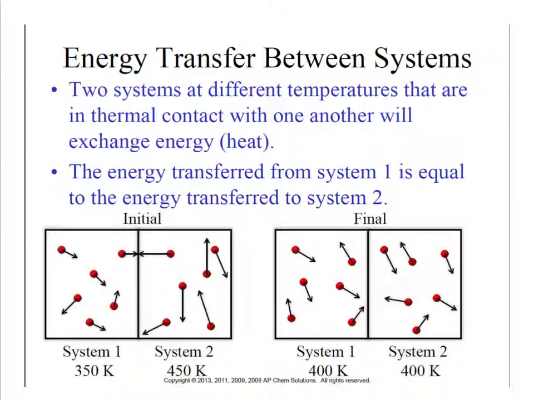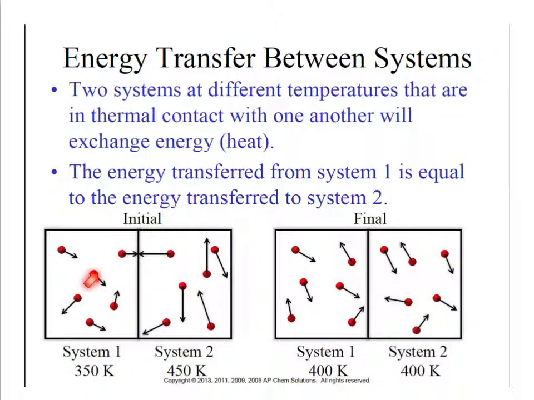Now they're going to continue to exchange heat until they have reached a point where they're the same. And at this point, they're still going to be transferring heat, but it's transferred back and forth at a constant rate, and so they stay at the same temperature with the same amount of energy. And so you notice that system 2 didn't give its energy to this one and raise it to the same temperature.